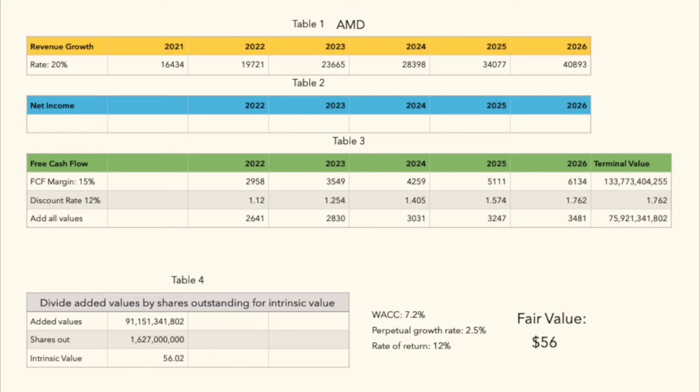We also had to apply a weighted average cost of capital. I use 7.2%. I like getting my figures for weighted average cost of capital from finbox.com, and we applied a 2.5% perpetual growth rate. I discounted all these numbers back at my rate of return of 12%. Then we added all the values up, divided by the shares outstanding, and it came to an intrinsic value of 56.02, or we'll call it about a fair value of $56.